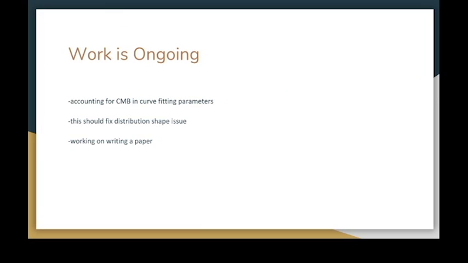Work on this project is ongoing. I'm currently trying to account for the CMB in my curve fitting parameters. This should fix the distribution shape issue. I'm also working on writing this up in a paper. I plan on continuing to work on this project and hopefully publishing a paper along with a Python module to implement the curve fitting techniques I've worked on this summer.